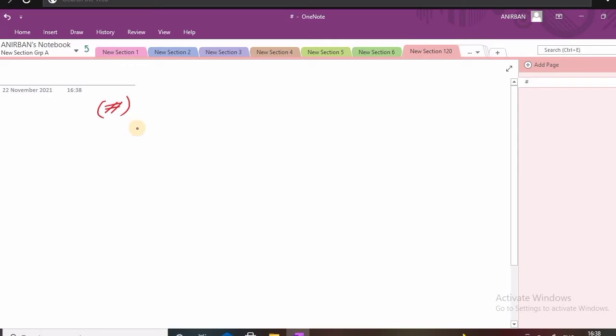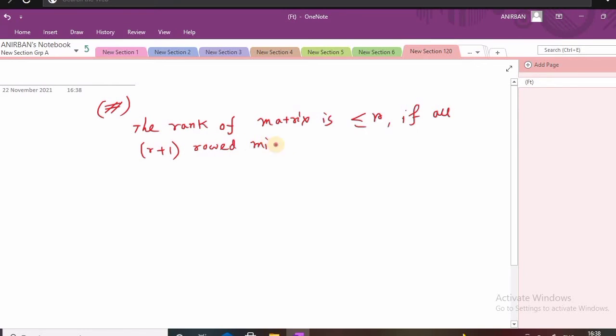The first result is the rank of a matrix is less than or equal to R if all R plus 1 rowed minors, that is the minors of R plus 1 order, of the matrix vanish.